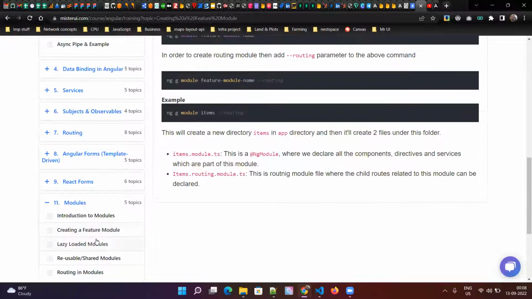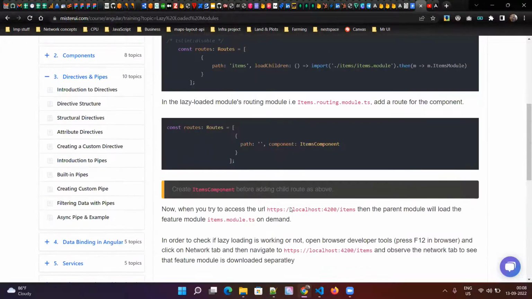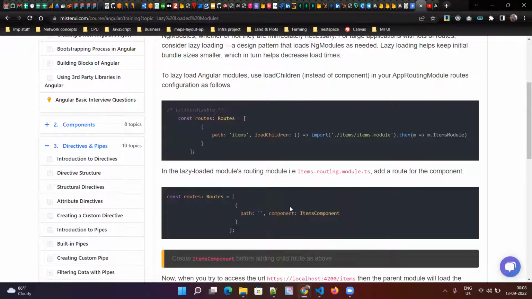That is the advantage of lazy loaded modules. The lazy loaded modules basically improve the performance because you don't have to download the entire application at once. And you can basically download your application gradually based on which features you're trying to use.